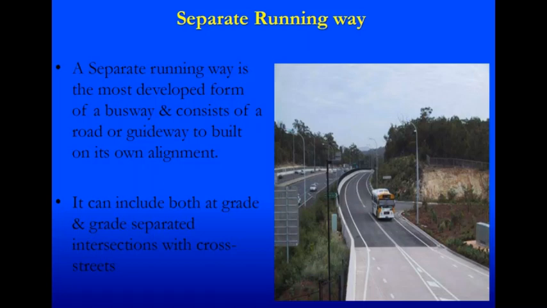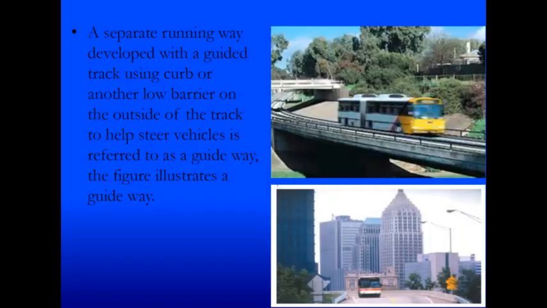It can include both at grade and grade separated intersections with cross streets. At grade means at the same level as the normal traffic, and grade separated intersections means that the intersections where these buses go will have a different height than the normal traffic. Another method of separate running way is to develop a guided track using a curb or any other low-height barrier on the outside of the track to help steer the vehicle or bus. It is then referred to as the guideway. You can see that in the illustration.